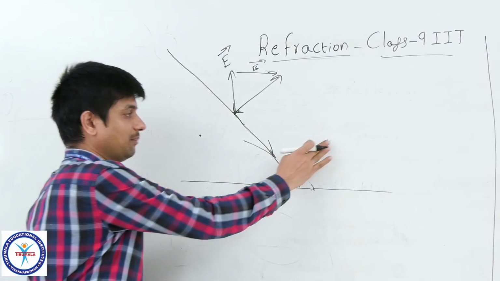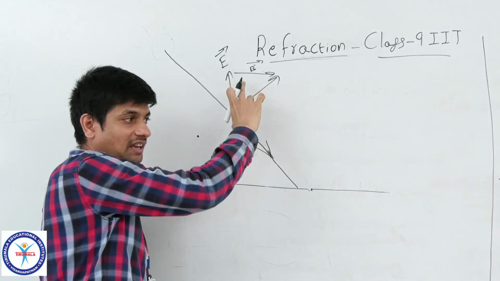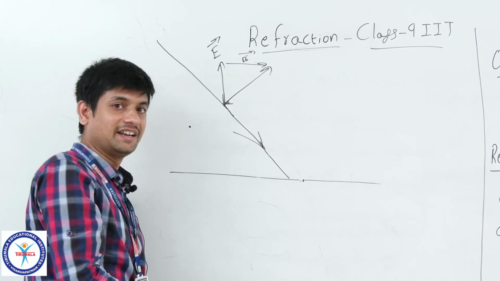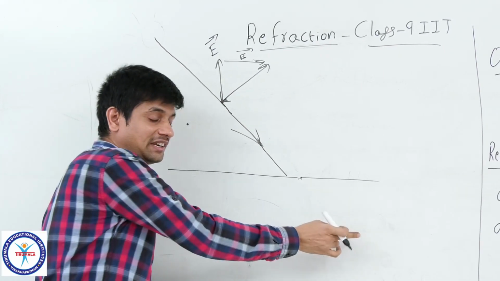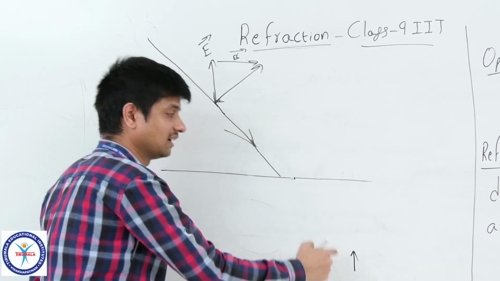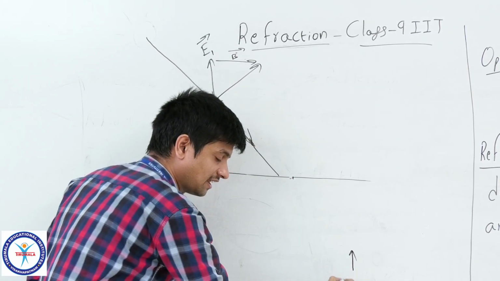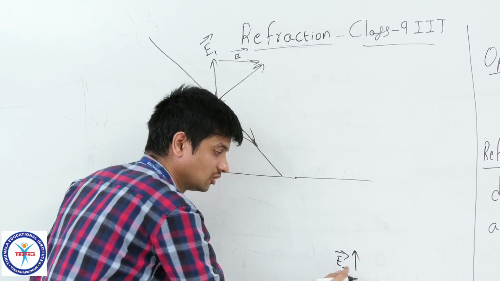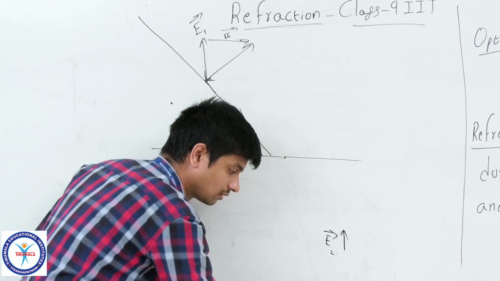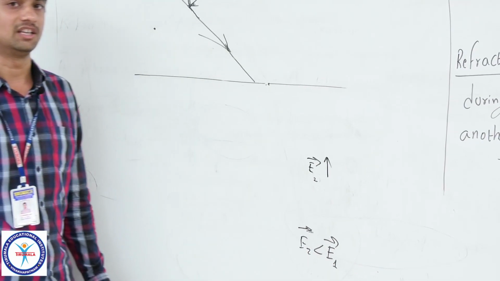Now what will happen is that this electric field will either be reduced or its field strength increased whenever it interacts with this matter. So look at this. I assume this electric field is E1 and its re-radiated electric field is E2. I assume this E2 is less than E1.